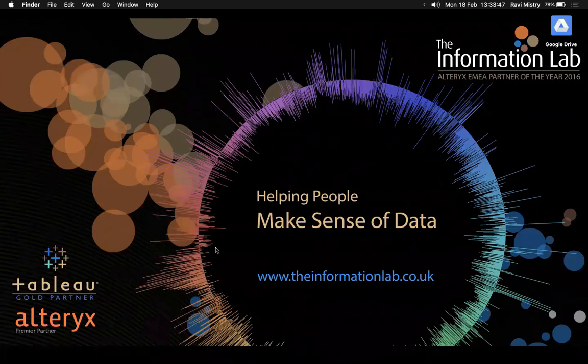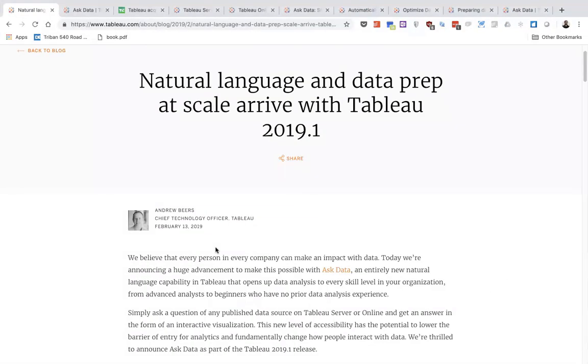So I'm going to talk about Ask Data. This is a new feature that was released in Tableau 2019.1 last week. It's been in beta and it's been spoken about for a while now. Alongside the new data prep management tool, Prep Conductor, one of the big new release features in this new release is Ask Data.